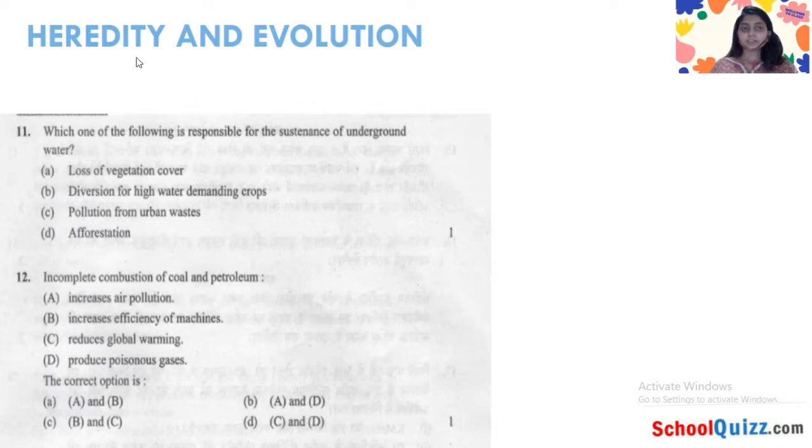From today we will discuss chapter 9, Heredity and Evolution, of your class 10th NCERT. This is for your term 2 examination, and in the term 2 examination you have seen that the evolution topic is removed from this chapter. Means only the heredity topic is described there. So we will study the heredity topic in detail, and we will also see roughly what evolution is, so the basics are clear for you.